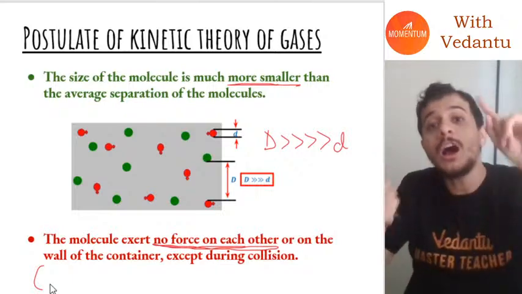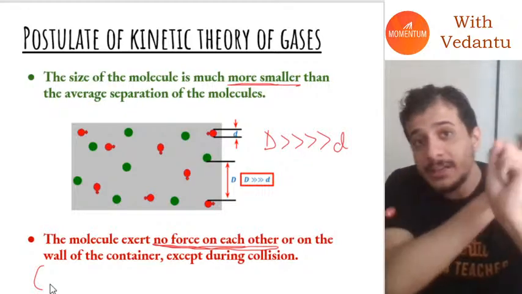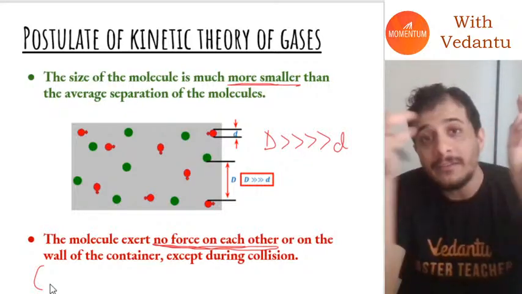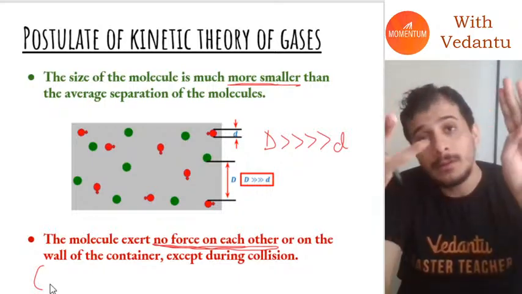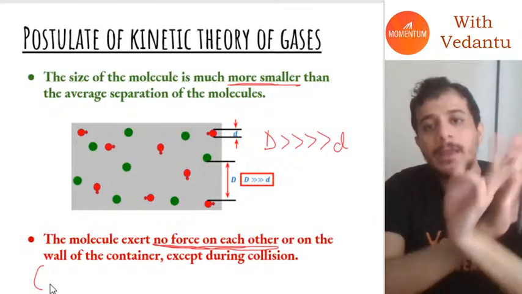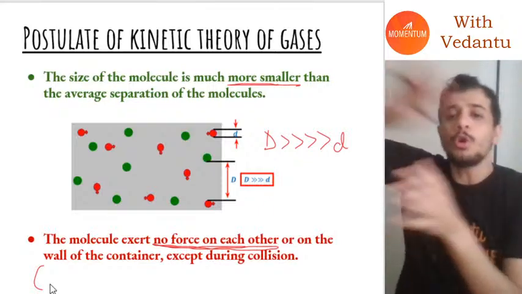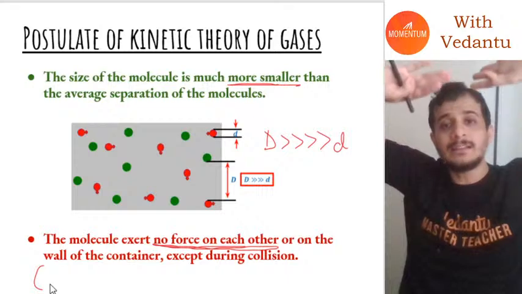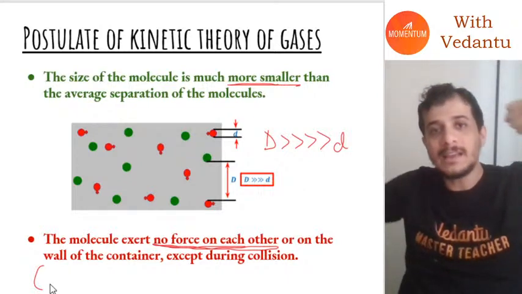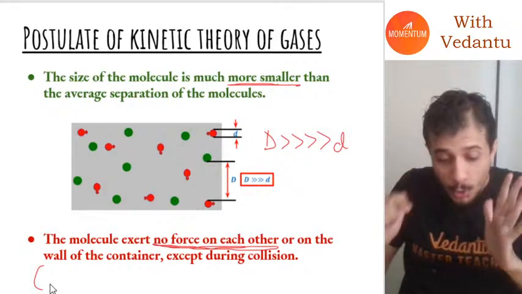All the molecules are going to feel gravitational force between each other, between the wall and the molecules, and between the molecules and the earth. But we are going to ignore all those forces and just go with the assumption that there is no force between the molecules except the force during the collision.